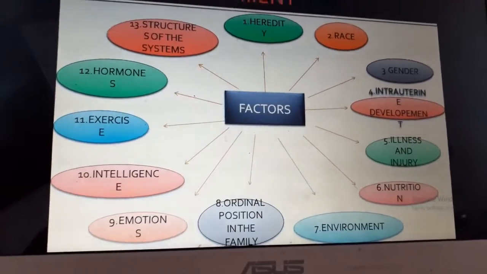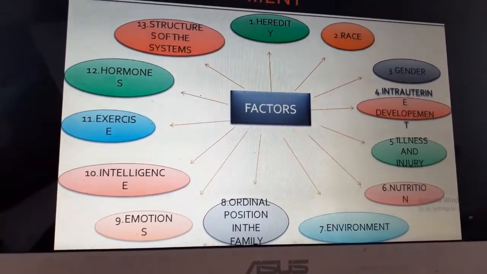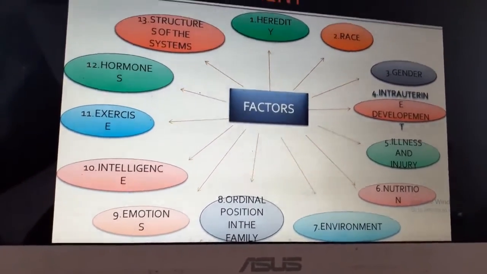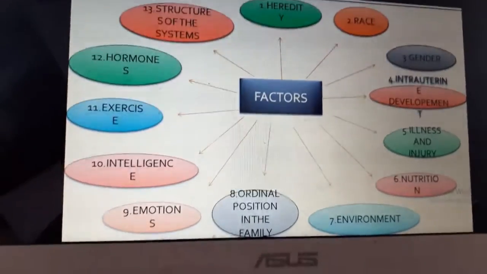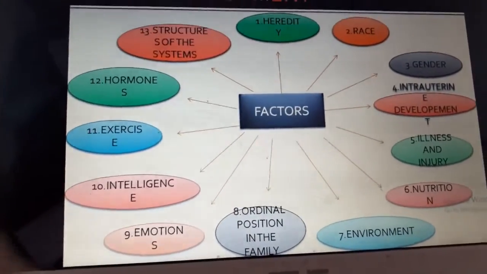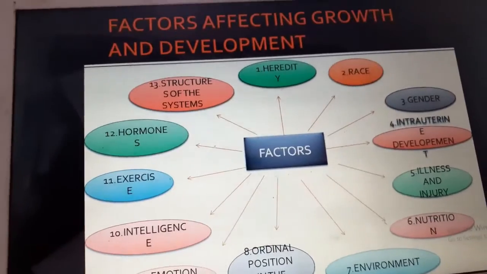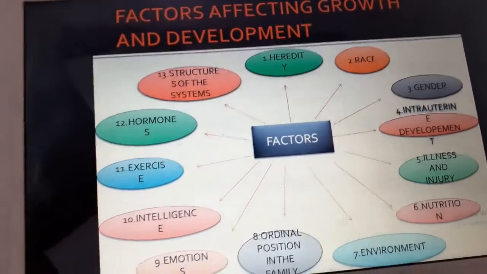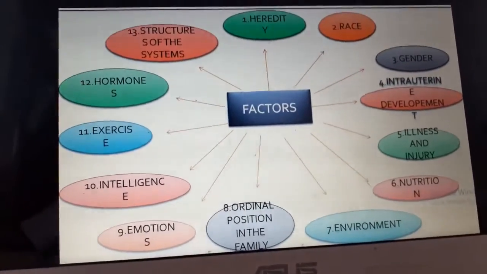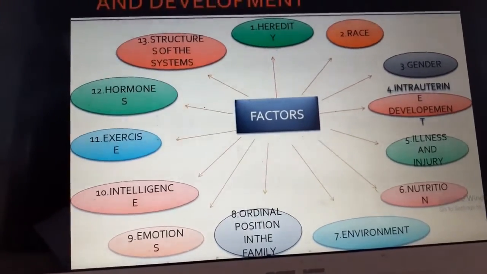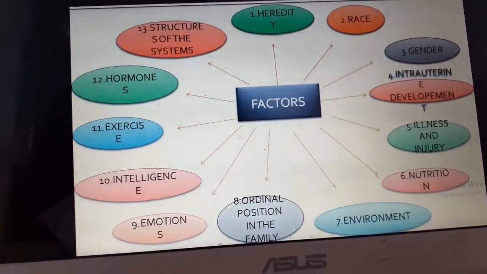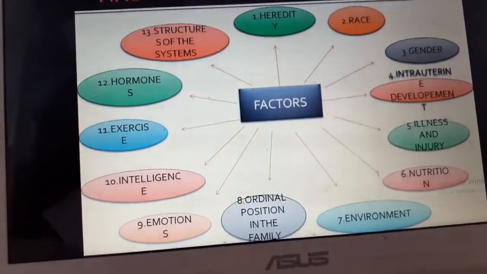The emotions are very important. If the child is brought up with adequate support, adequate love, affection, it really affects the child's growth and development. With adequate support from school, from home, from everyone, the child turns out to be growing well.